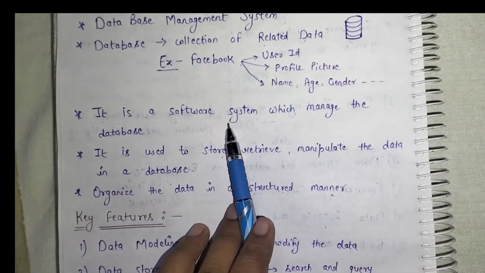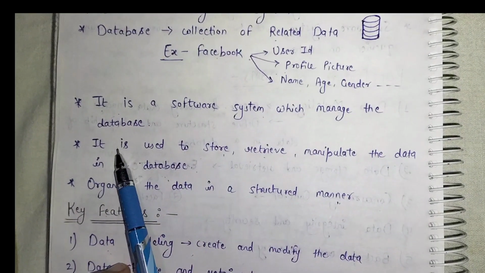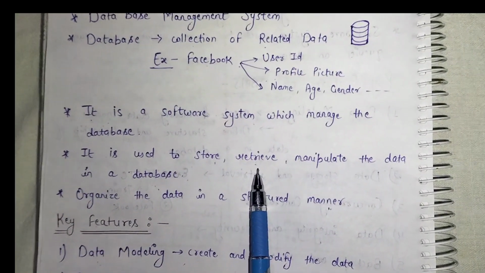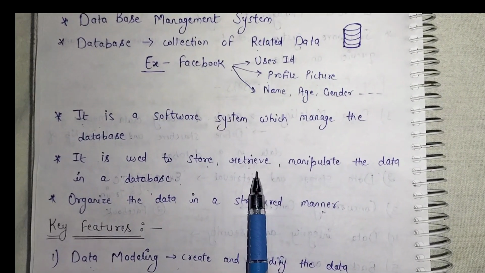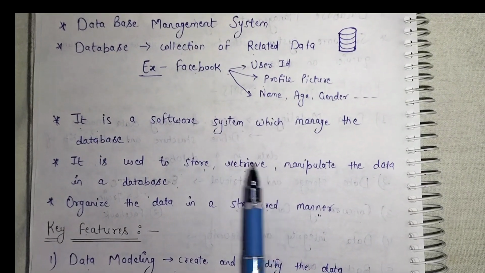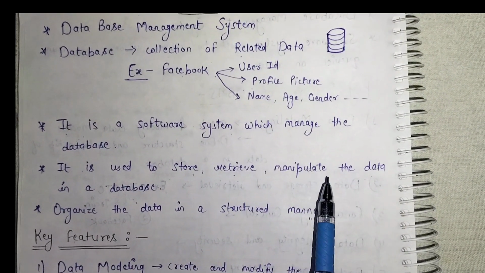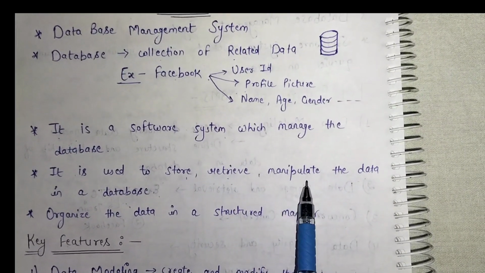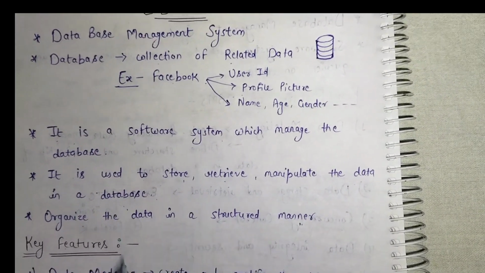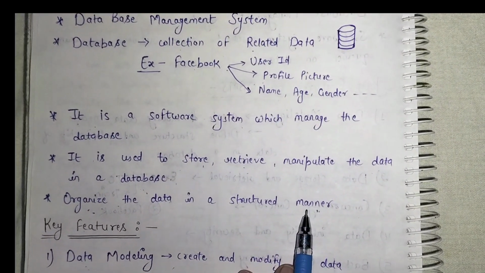DBMS is a software system which manages the database. The DBMS is used to store and retrieve the data in a database. Retrieve means to get something where it was left or lost, and it also manipulates the data, which means to change the data at any time in a database. The DBMS organizes the data in a structured manner.